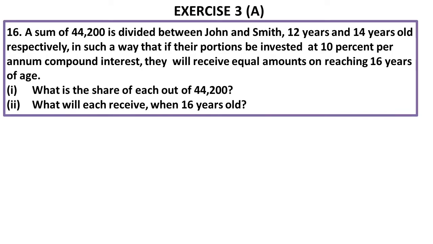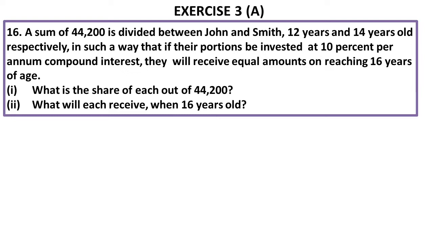Question number 16. A sum of Rs 44,200 is divided between John and Smith, 12 years and 14 years old respectively, in such a way that if their portions are invested at 10% per annum compound interest, they will receive equal amount on reaching 16 years of age. What is the share of each out of 44,200 rupees? What will each receive when 16 years old?